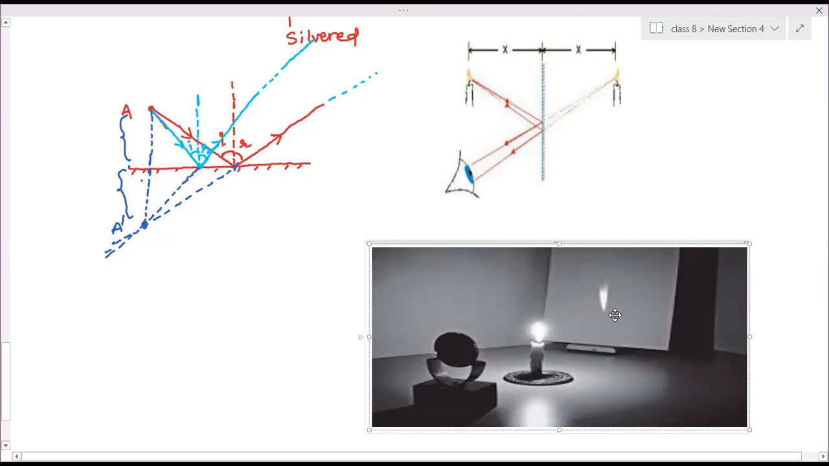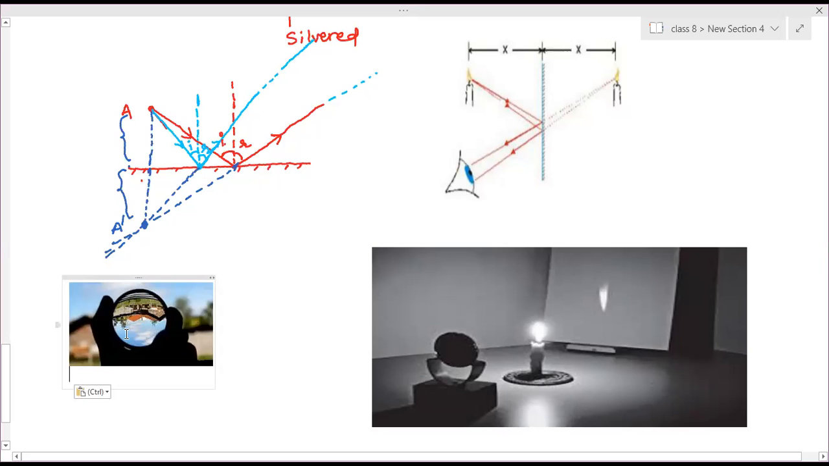Is this condition possible in case of a plane mirror? Is this case possible in a plane mirror? No, ma'am. We cannot place anything inside the mirror. We can't go inside the mirror. That is a virtual, imaginary case. So the image cannot be formed on a screen. The image is formed inside the mirror, but the screen cannot be placed inside the mirror.